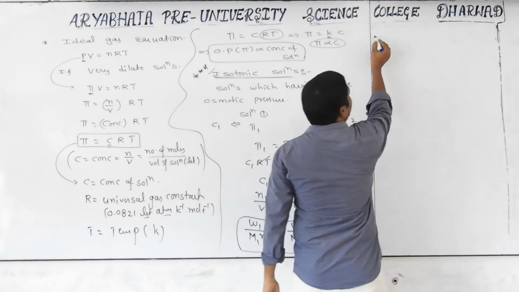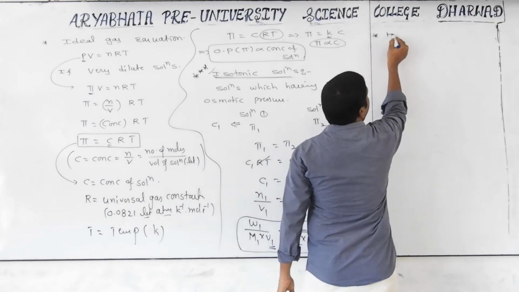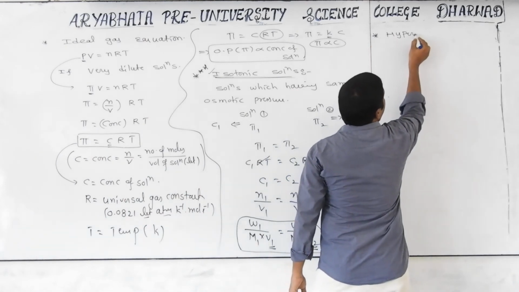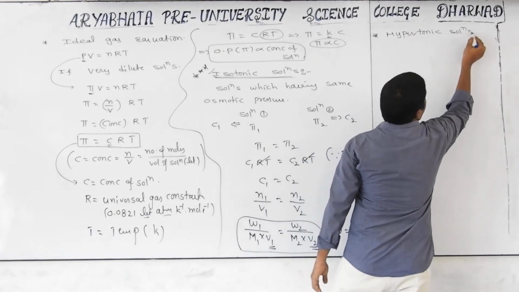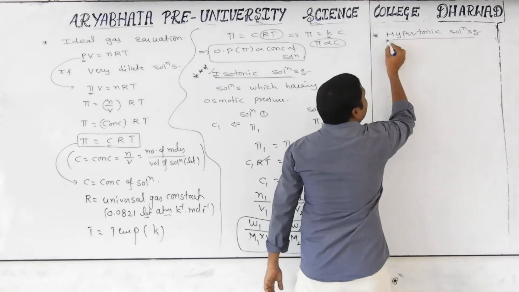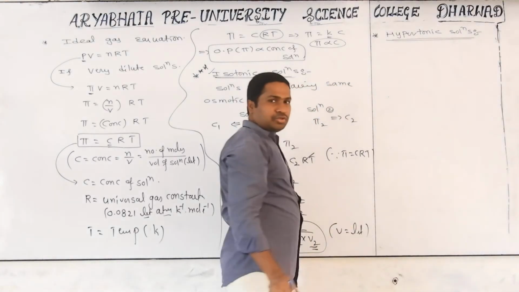Now I am telling about another solution: the hypertonic solution. What is the meaning of hypertonic solution?